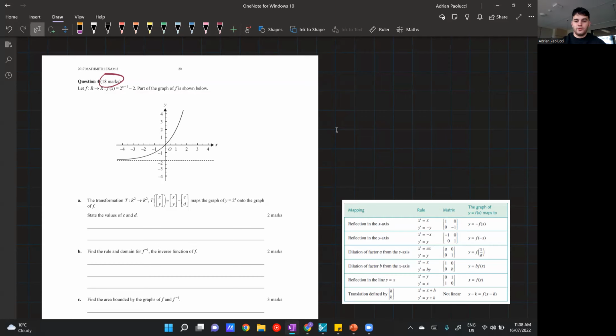So overall, it makes for a good challenge, and it makes for good preparation for your integration SAC that should be coming up soon. And just to emphasize, the integration SAC is not limited just to integration. There's other topics in there, and assume that everything else that you've learned from the start of the year up until now is assumed knowledge.